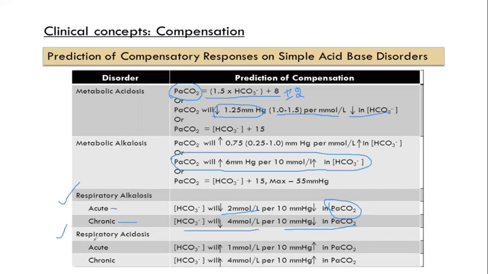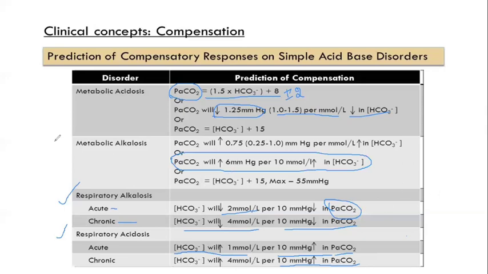For respiratory acidosis, if it is acute, for an increase of 10 mmHg in carbon dioxide, there will be an increase of 1 millimole per liter of bicarbonate. For chronic respiratory acidosis, for every 10 mmHg rise in PaCO2, there will be an increase of 10 millimoles per liter of bicarbonate.